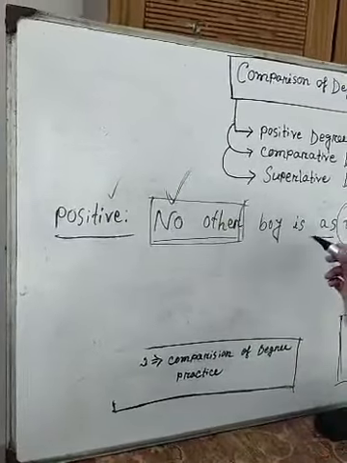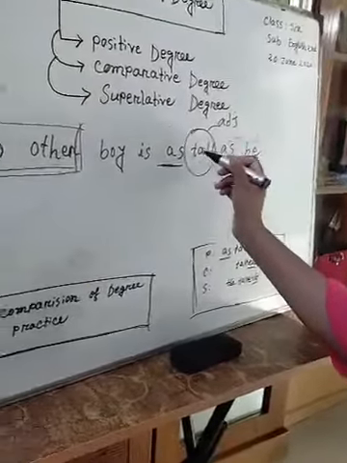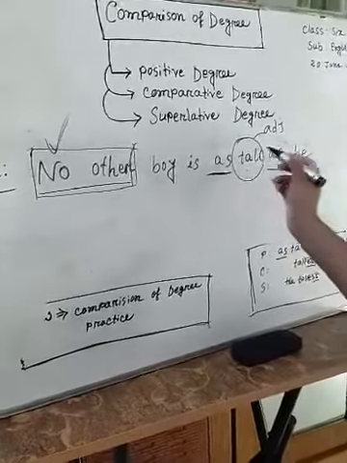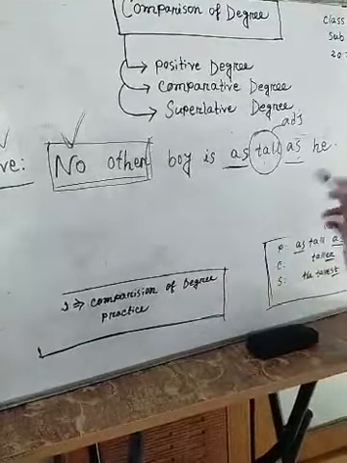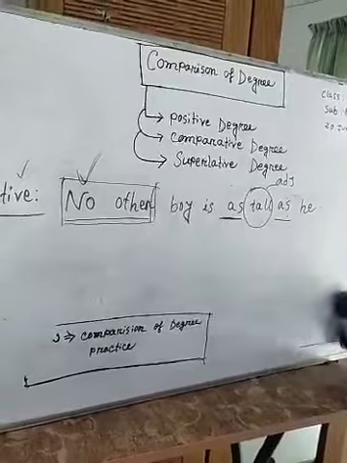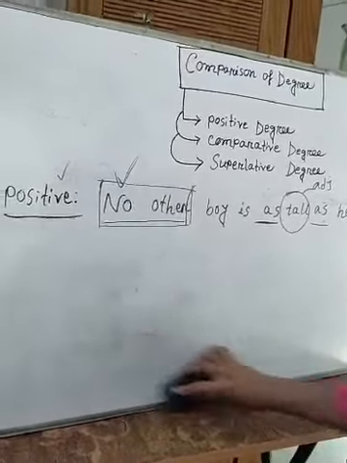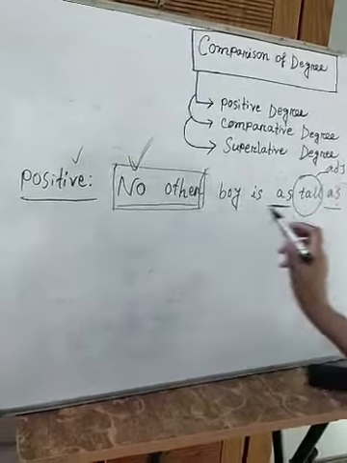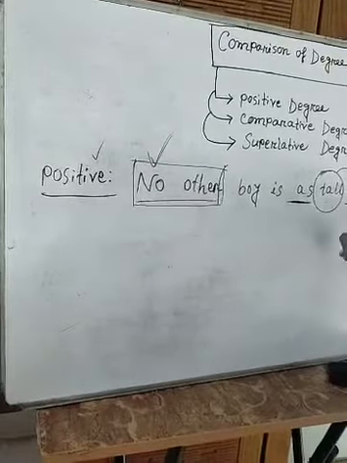Another symbol is "as." The adjective is "tall," and before the adjective I have to use "as," and after the adjective I have to use "as." So very easily I can change it into comparative degree. In positive degree there is no comparison of the things. No other boy is as tall as he.